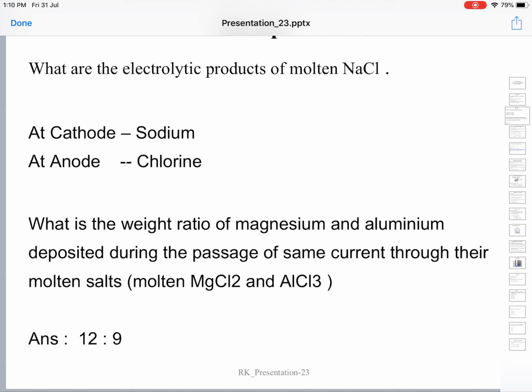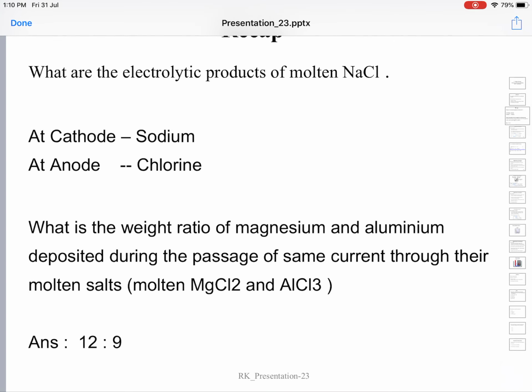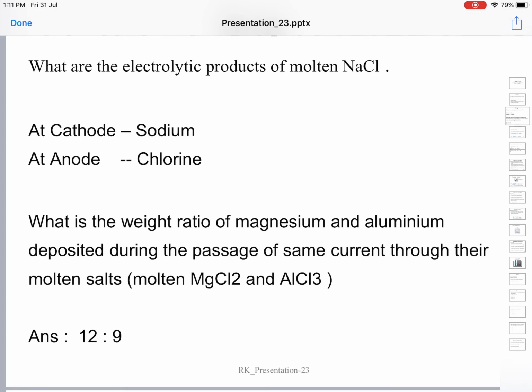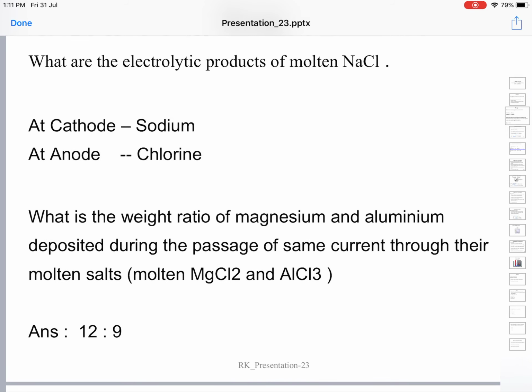For example, in sodium chloride, each sodium ion is surrounded by 6 chloride ions in all the directions. Likewise, each chloride ion is also surrounded by 6 sodium ions in all the directions. So these ions in the solid state are totally fixed. They form a highly crystalline solid.